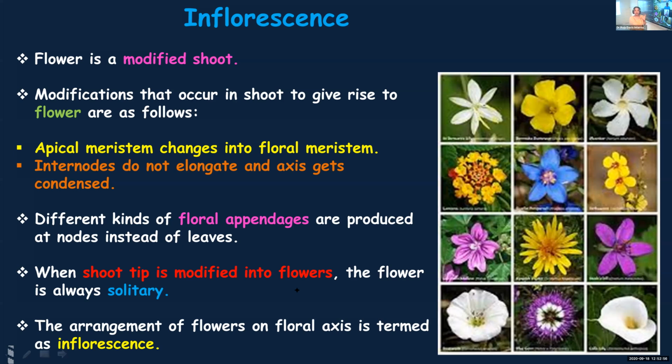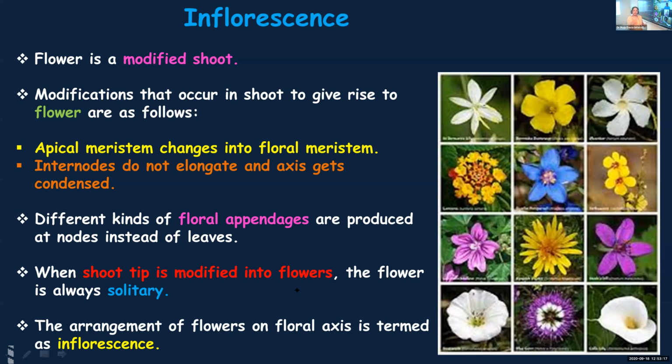But when the plant enters the reproductive phase, it has to form flowers which contain the sexual parts of the flower. At that time the apical meristem will get transformed into floral meristem. In floral meristem, the division takes place only for the formation of the floral parts.